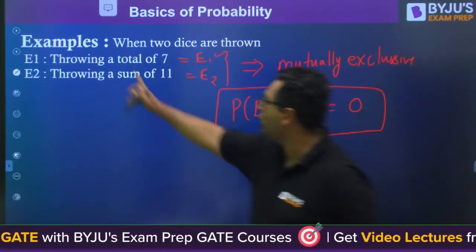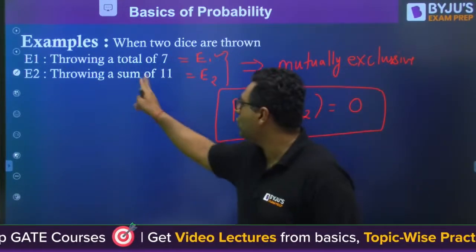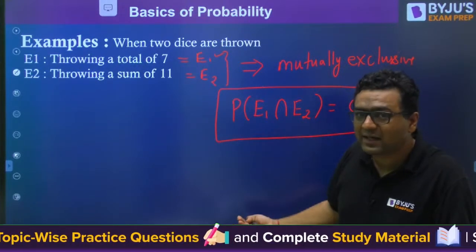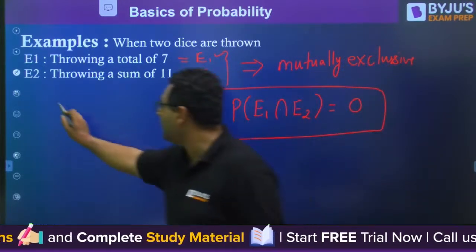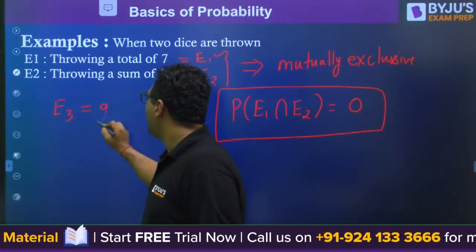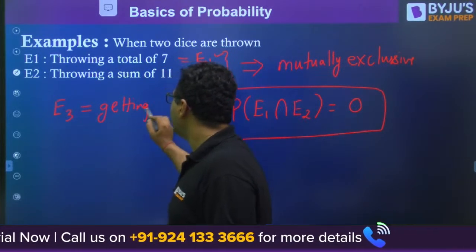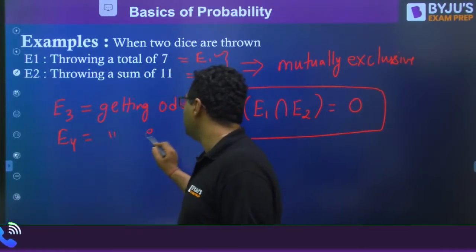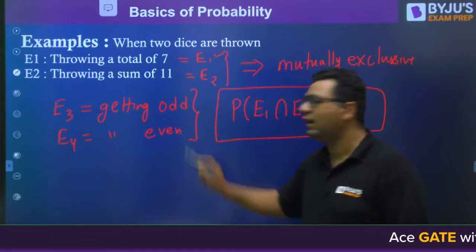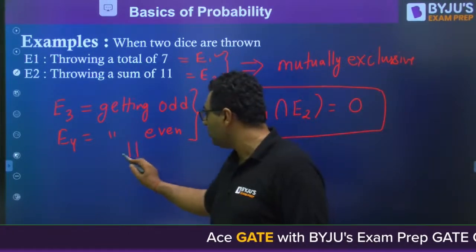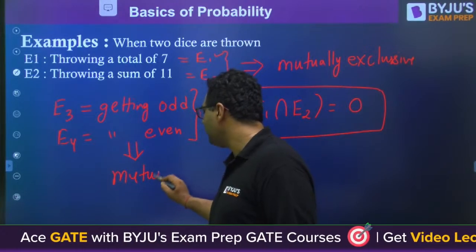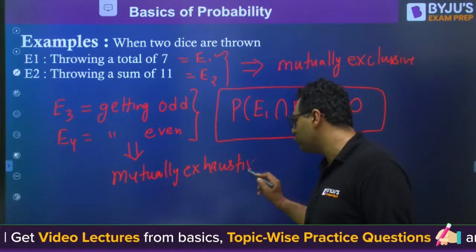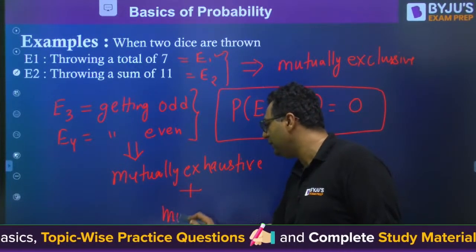Like if I say throwing a total of 7 is E1, throwing a total of 11 is E2, they are mutually exclusive, but other possibilities are there, so they are not mutually exhaustive. But if I say E3 is an event of getting an odd number and E4 is an event of getting an even number, then my dear, you cannot get anything other than these two. Then these two are mutually exhaustive because they are covering the entire set. So they are mutually exhaustive as well as mutually exclusive.